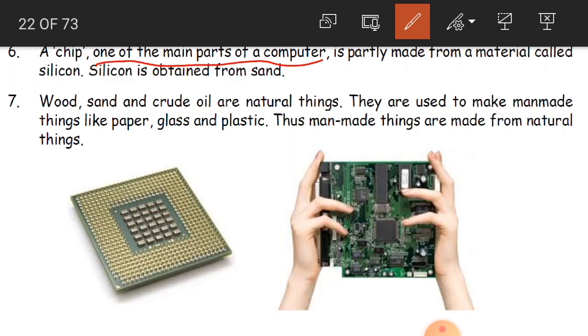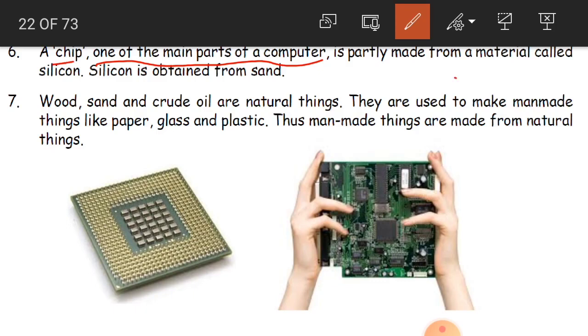So most of us these days, because online classes are going on, and even before that, every home has got computers, no? To do our office work, our personal work and to take care of our studies, we are taking the help of the computer. So in this computer, one very important part is what we call a chip.